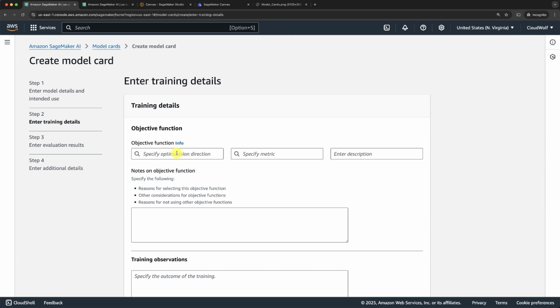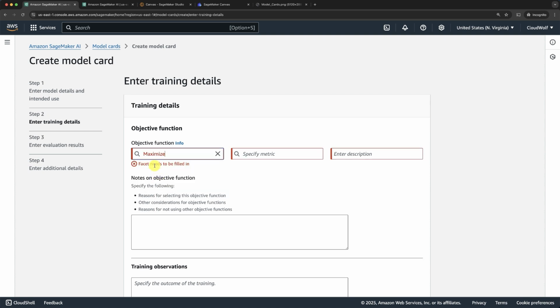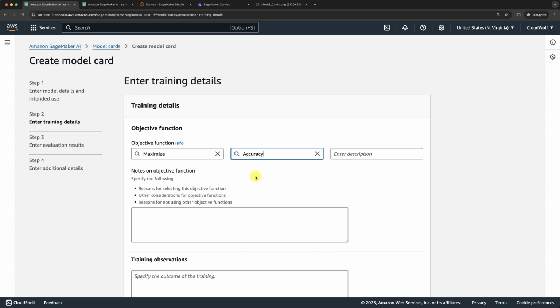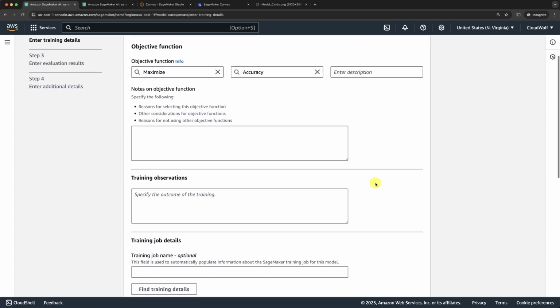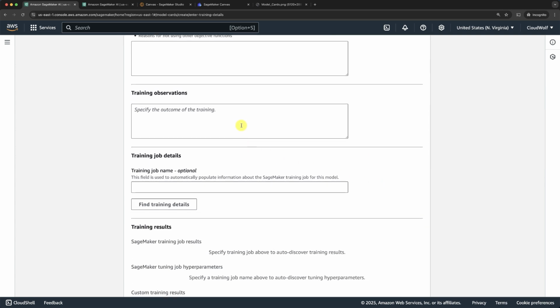That's where you can specify the objective function. Remember, the objective function was the accuracy, and therefore we wanted to maximize it. Okay, facet needs to be filled in. Yes, I guess that's here. Accuracy, perfect. And the description, well, it speaks for itself. So our objective was to maximize the accuracy indeed. Notes on the objective function, you can specify some notes if you want. Training observations, you can specify the outcome of the training, which was, if I remember correctly, with the quick build, 93% accuracy. So we can specify that here, 93% accuracy.